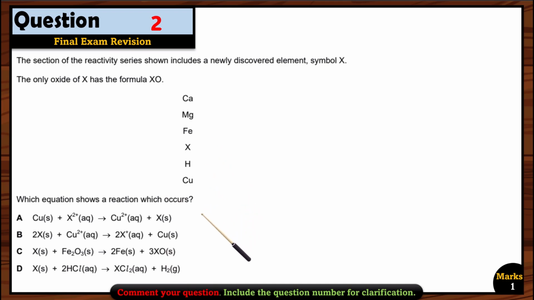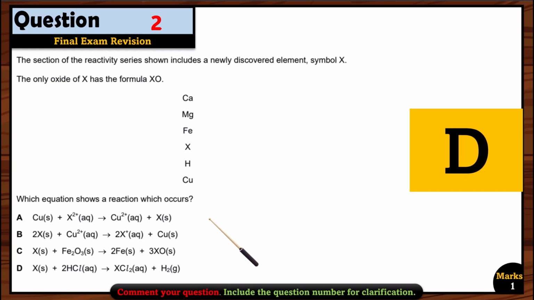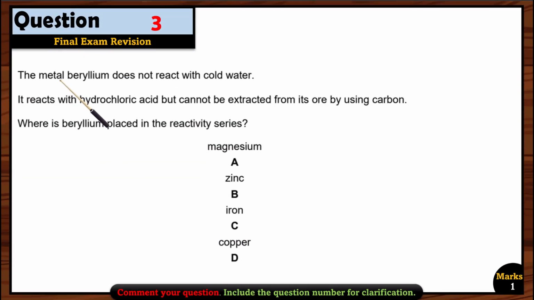So option D is correct. Let's see another question. The metal beryllium does not react with cold water. It reacts with hydrochloric acid but cannot be extracted from its ore by using carbon. Where is beryllium placed in the reactivity series?